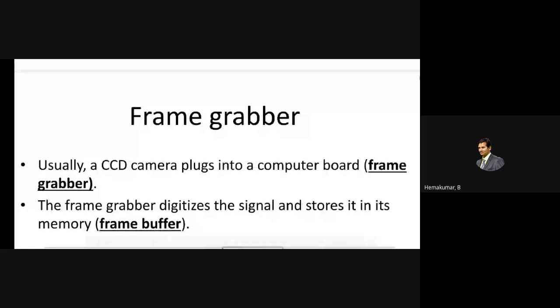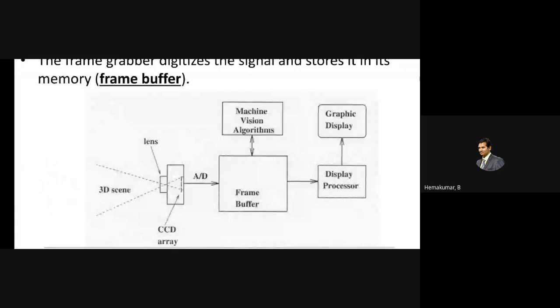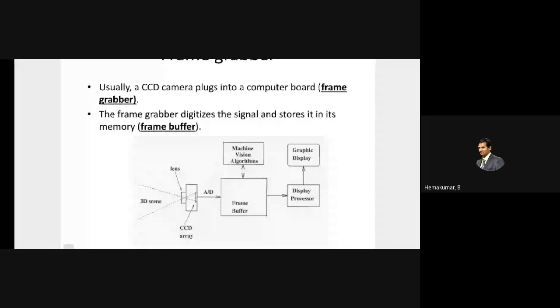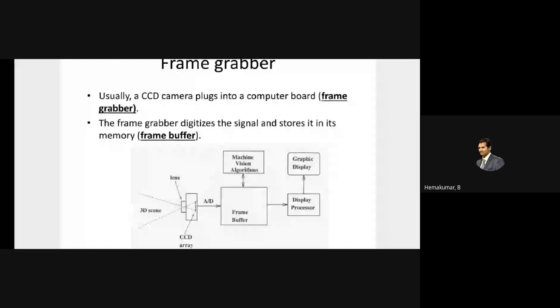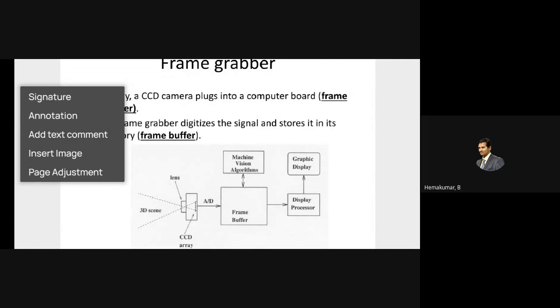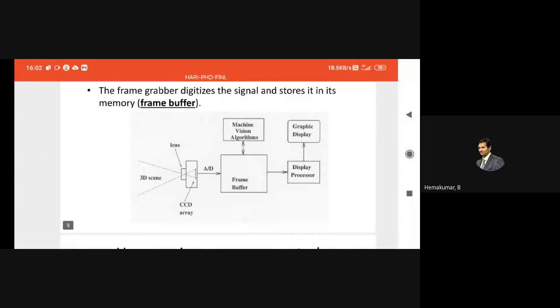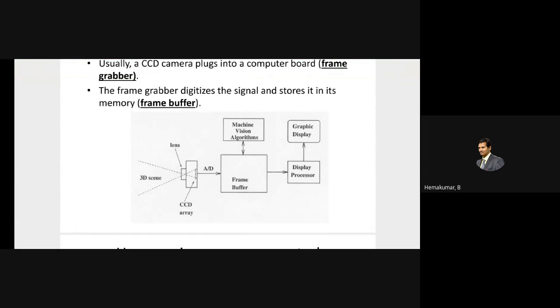This is the working of a digital camera for capturing a movie picture or a still picture. This is the basic thing. There's a 3D scene outside, and a lens which is used to give focus to the CCD, the charge coupled device array, and an A to D converter is fitted to convert the analog signal, which is a charge, an analog value only. This analog value should be converted into a digital value,